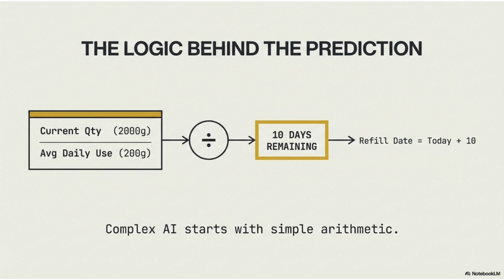Complex AI begins with simple arithmetic. Current quantity divided by average daily usage gives days remaining. Days remaining plus today gives predicted refill date. Sophistication can come later, structure comes first.